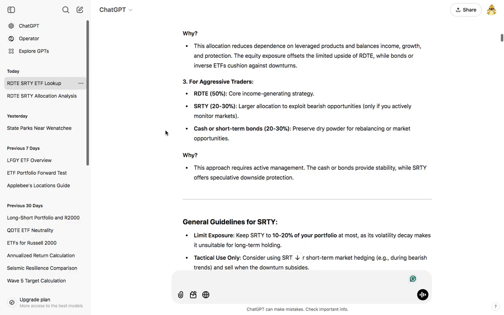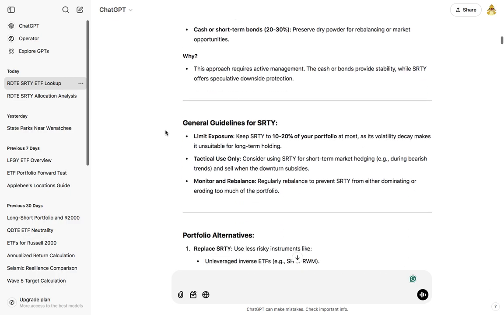The equity exposure offsets the limited upside of RDTE, while bonds or inverse ETFs cushion against downturns. For aggressive traders, it said I could do RDTE 50%, and then 20 to 30% a larger allocation to exploit bearish opportunities if I have the option to actively monitor markets, and then 20 to 30% cash or short-term bonds, to preserve dry powder for rebalancing or market opportunities.